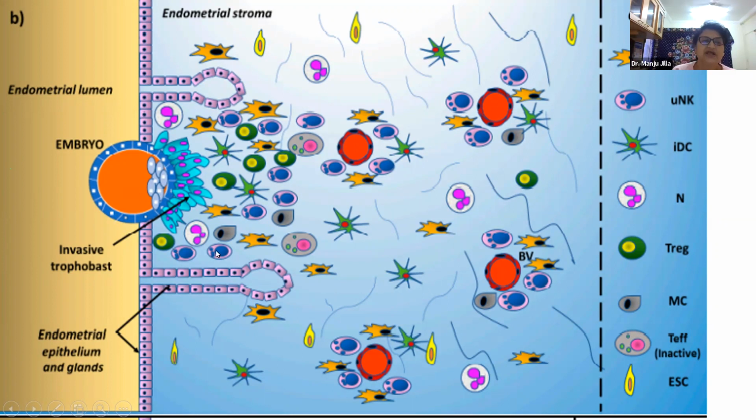We get a lot of natural killer cells, T regulatory cells, then immature dendritic cells. These immature dendritic cells surround the trophoblasts of the embryo, and they become immune tolerant. I mean, they make the stroma immune tolerant to the growth of trophoblasts inside it.